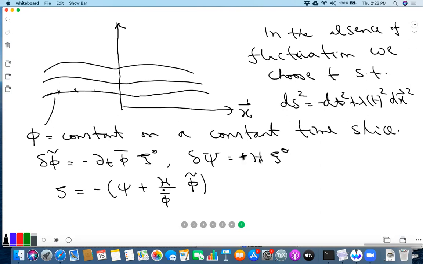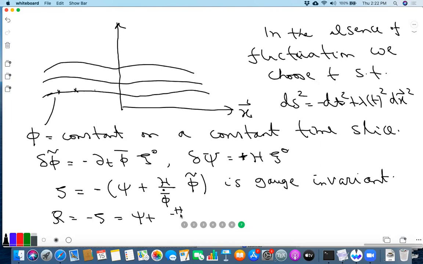That's why this is gauge invariant. And I'll just define R, which is minus zeta. This has to do with some spatial curvature, which is psi plus h over phi bar dot times phi tilde.